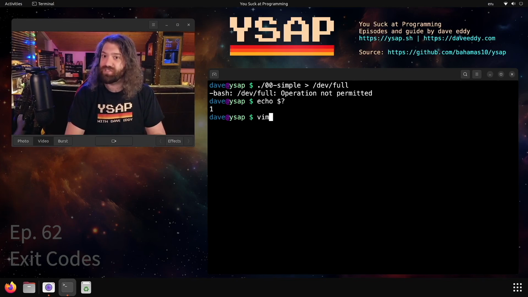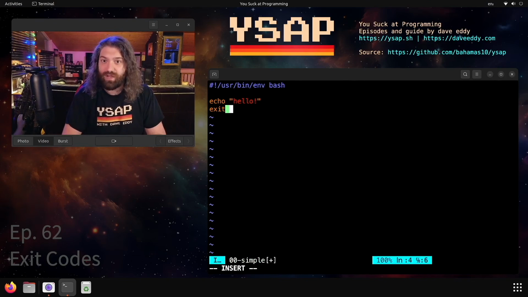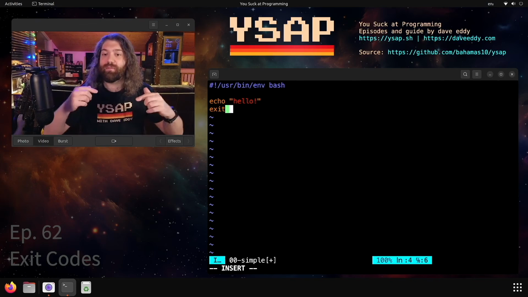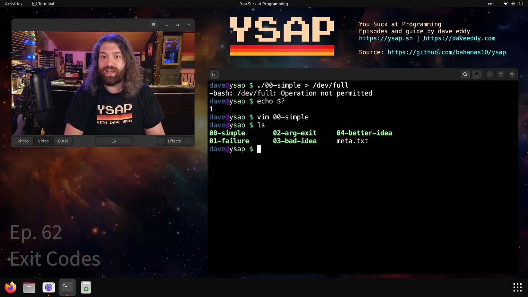Isn't that interesting? Our script, which doesn't explicitly call exit anywhere, failed. How did it fail? That's because when we're in Bash, the exit code, if not specified directly, if we don't call exit here, or even if we call exit without an argument, it will be the command that was last run. So we get the exit code of echo here for free. That's how it works.